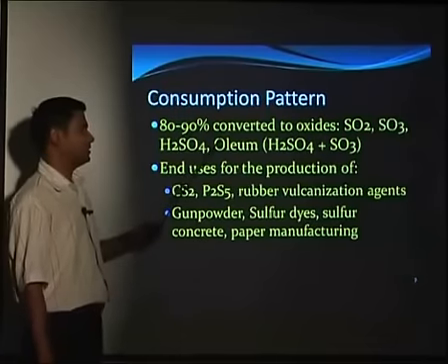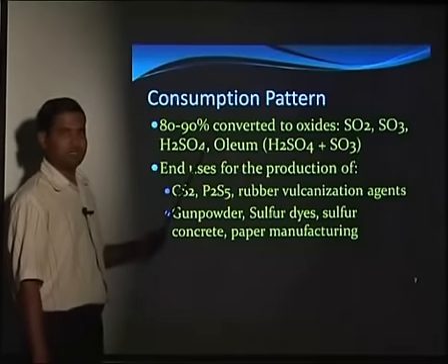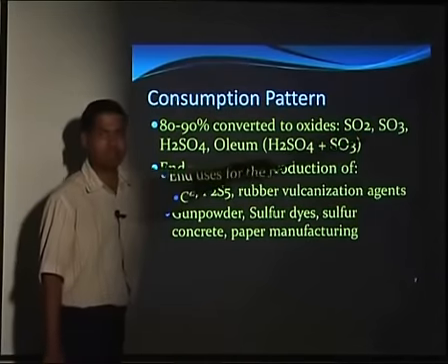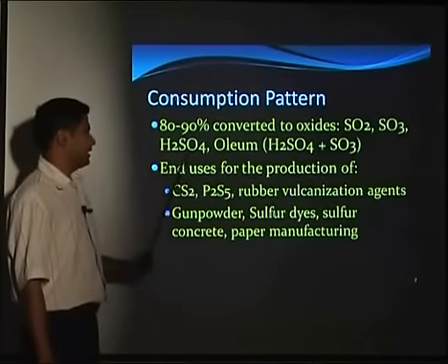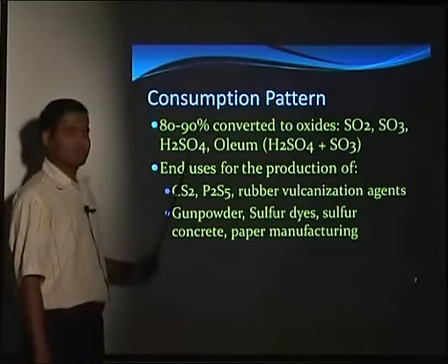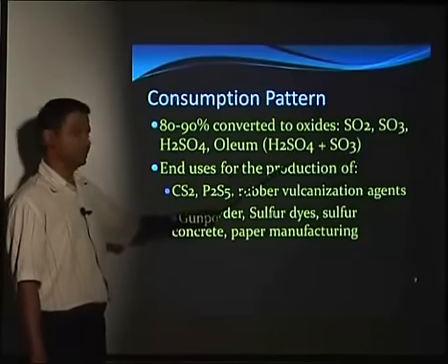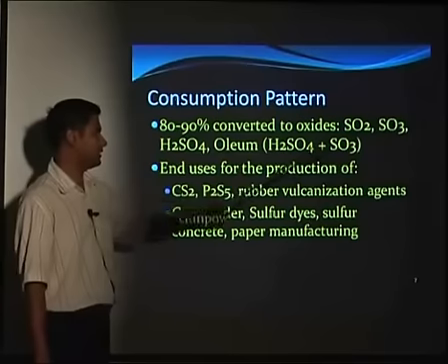If you see the consumption pattern, then 80 to 90% is straightway converted to oxides, that is sulfur dioxide and sulfur trioxide. Then majorly it is used to produce sulfuric acid, or we produce oleum, which is nothing but a mixture of sulfuric acid and sulfur trioxide.